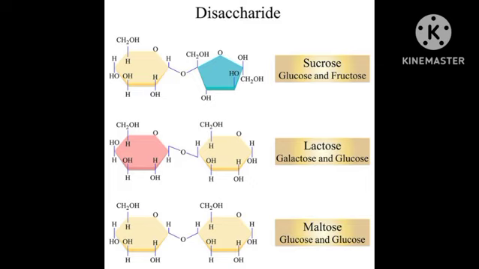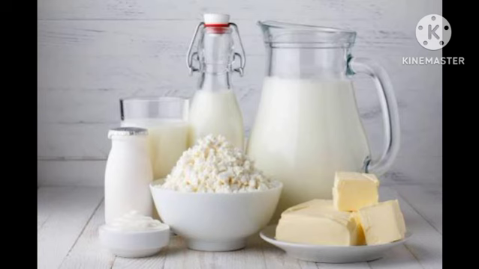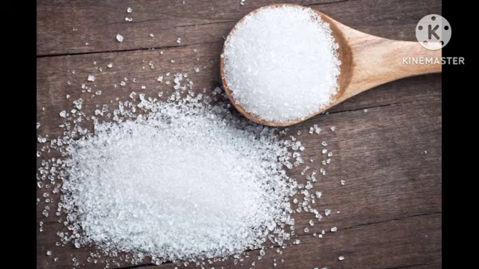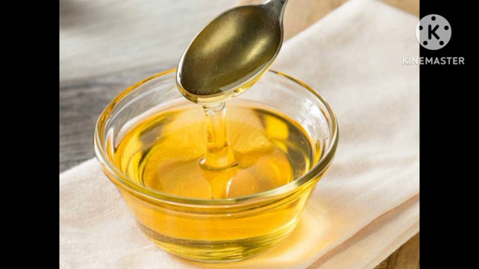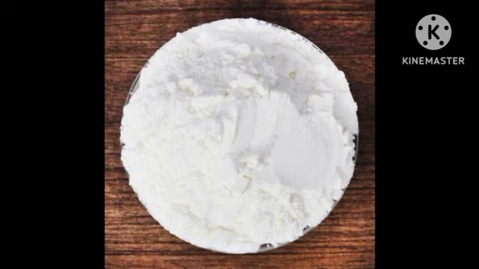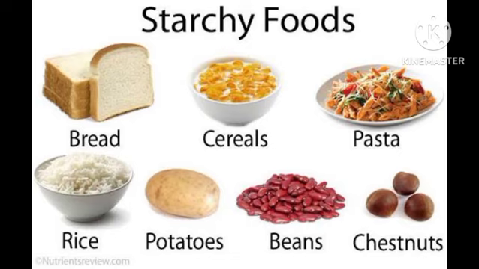Sucrose means common table sugar that is present in sugar cane. Lactose is the sugar of milk, and maltose is the sugar of honey. And then we see oligosaccharides. Those sugars which yield 3 to 10 monosaccharide units on hydrolysis are considered oligosaccharides. The best examples of oligosaccharides are maltodextrose and raffinose. Next, we see polysaccharides.